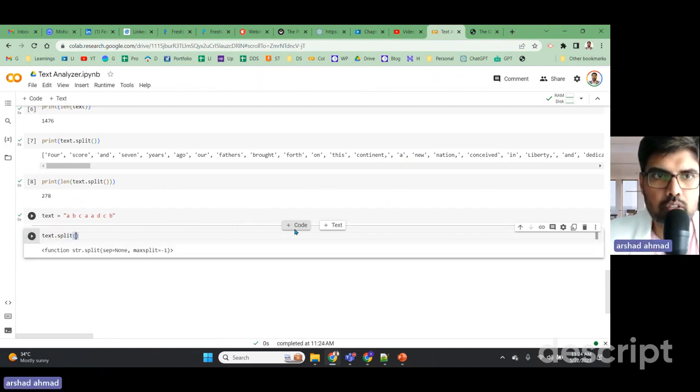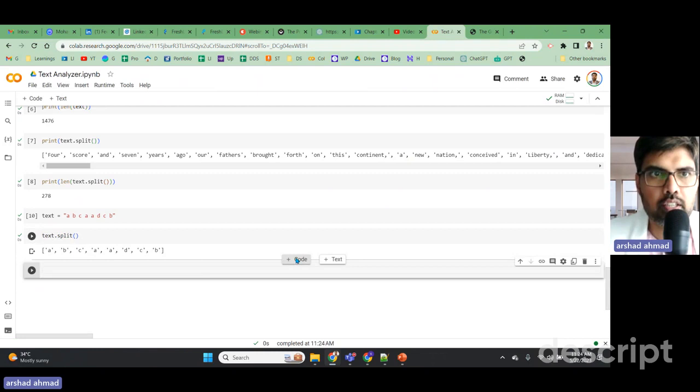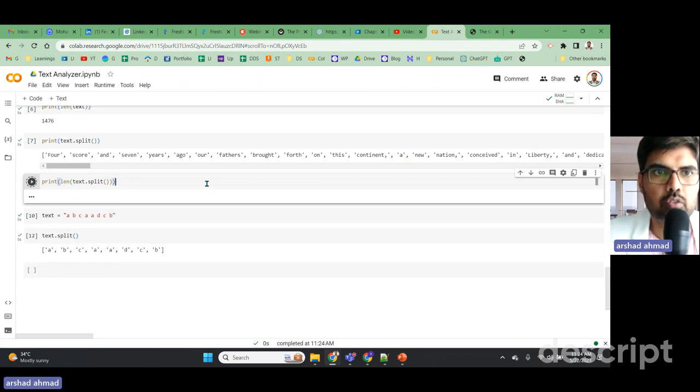We will not work with this. So we have this split. Now we want to count the number. We will do the same thing that we have done on the top. I run this again. So we have around 8 words that are there.